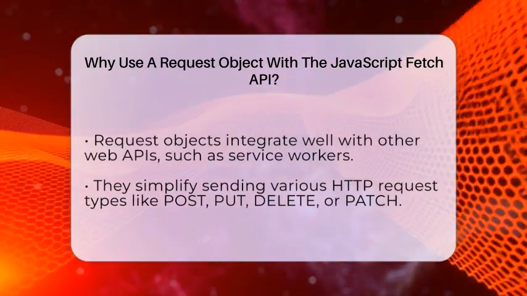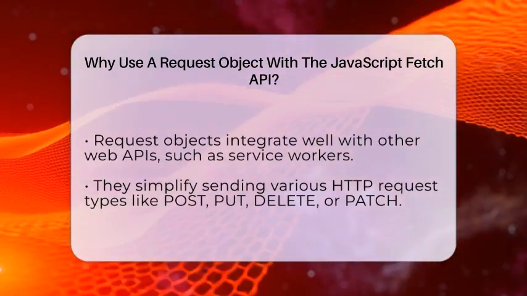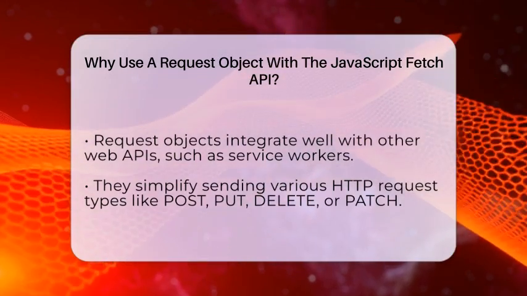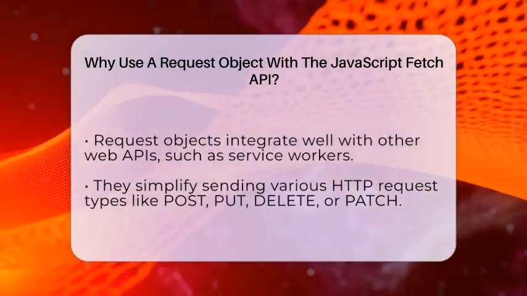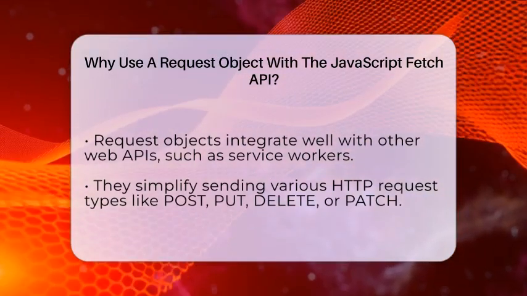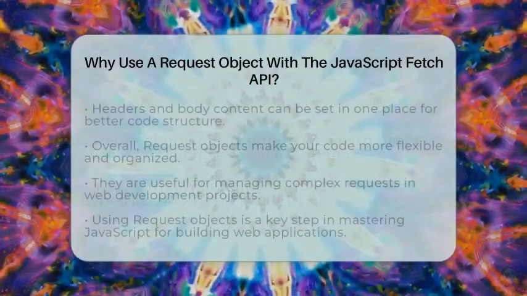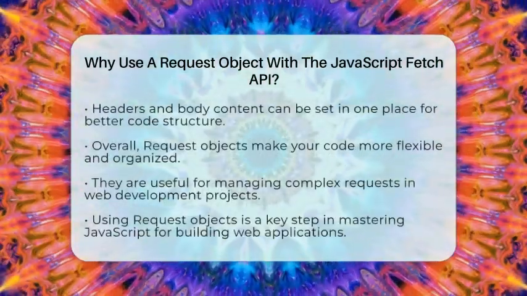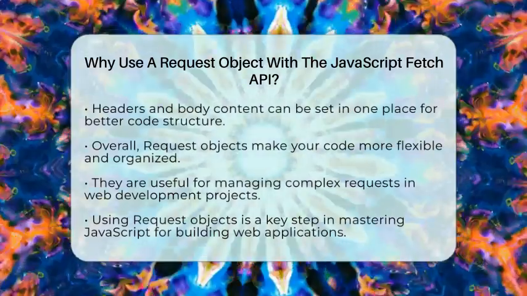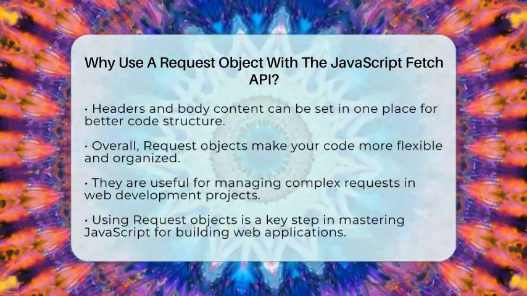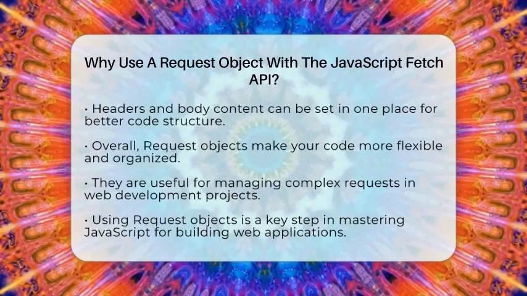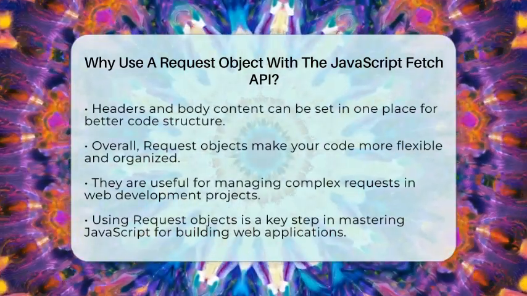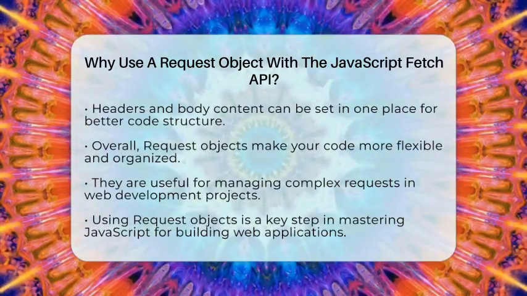In web development, especially when working with APIs, you often need to send different types of HTTP requests like post, put, delete, or patch. Each of these needs specific headers and body content. With a request object, you can set all of these details in one place, making your code more structured. For example, you can add headers for content type or authorization tokens easily.